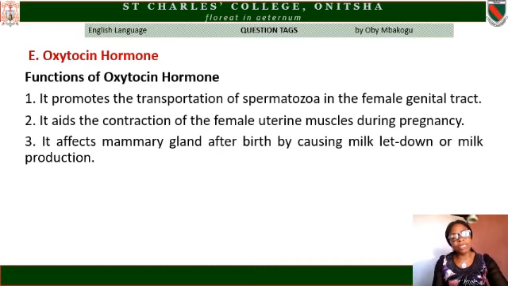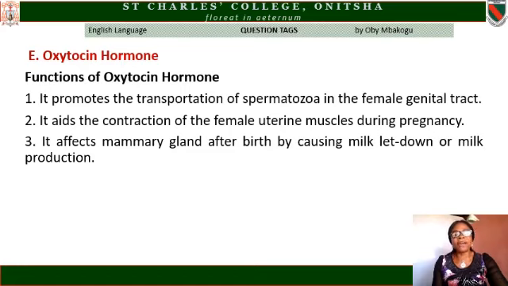Another function of oxytocin hormone is that it causes the contraction of the female uterine walls at the end of pregnancy. When the young one is matured enough to come out, the uterine muscles have to contract. During that contraction, the young one is pushed out in a process called parturition. This is one of the functions of oxytocin.